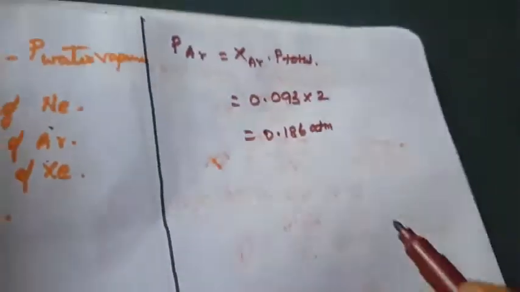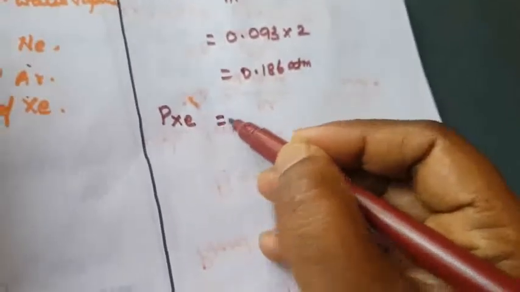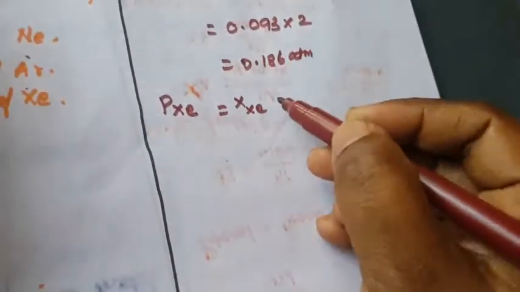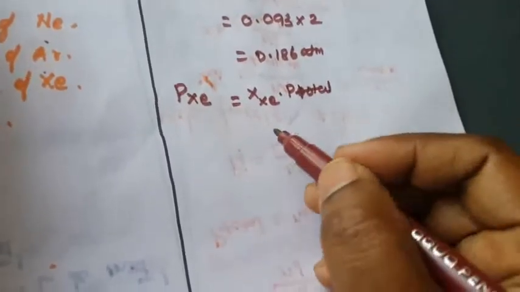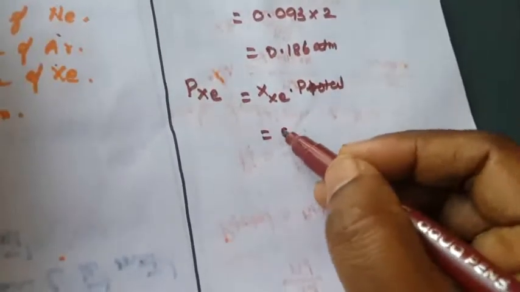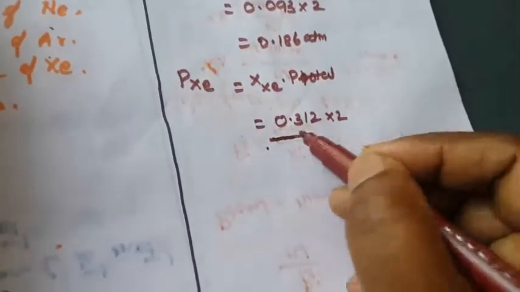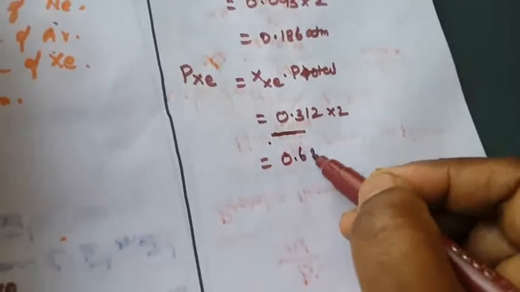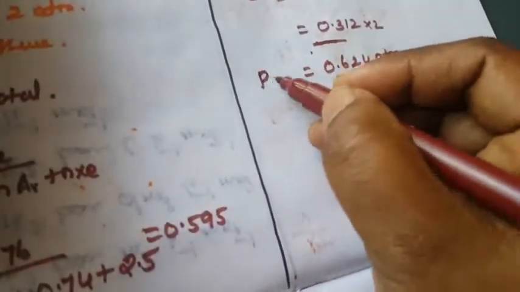So next one, partial pressure of xenon is equal to X xenon, the mole fraction of xenon, into P total, equal to 0.312 into 2, equal to 0.624 atmospheric pressure. Okay, so this is another one. Using Dalton's law, we can calculate the partial pressure of the given mixture.